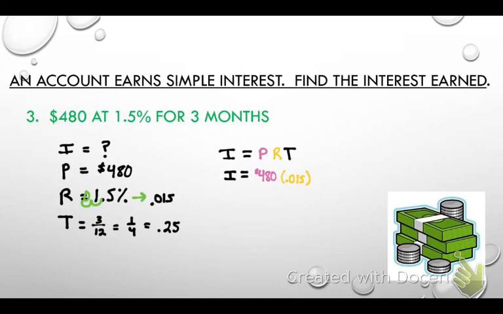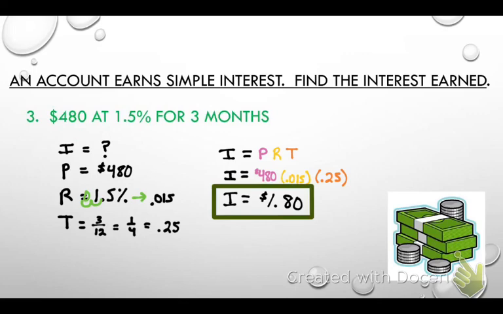And the last and final thing, what is the time? Okay, 0.25. Now all you have to do is plug in those numbers. They're side by side, so you're going to be multiplying it together. When you multiply all that together, guys, what's the interest? 1.8. Don't tell me 1.8, I want it as dollars. $1.80.